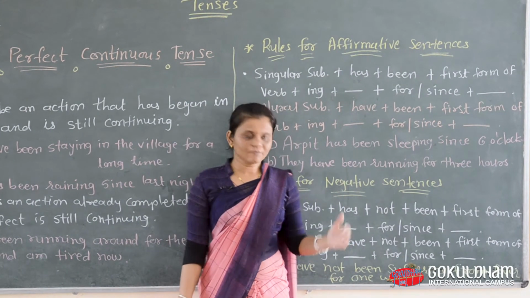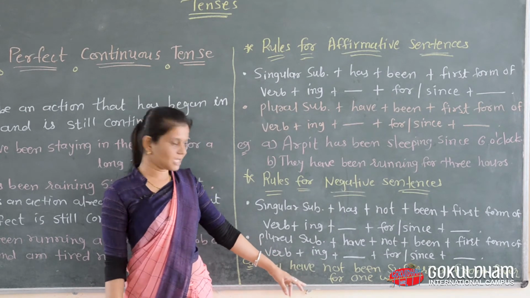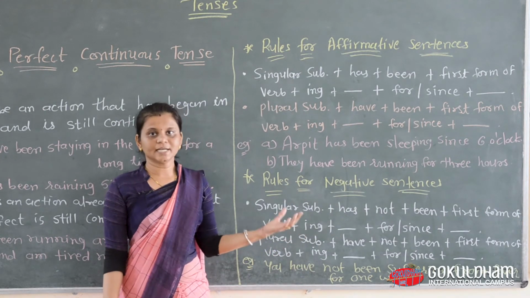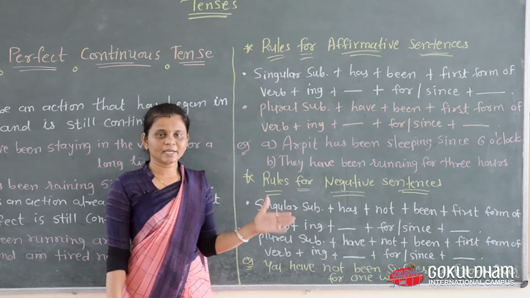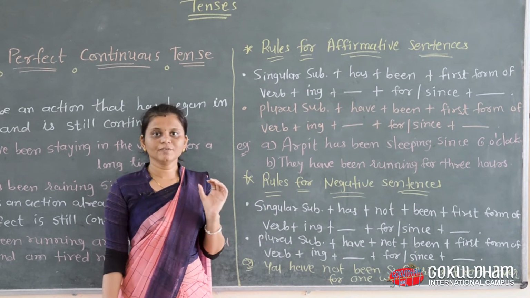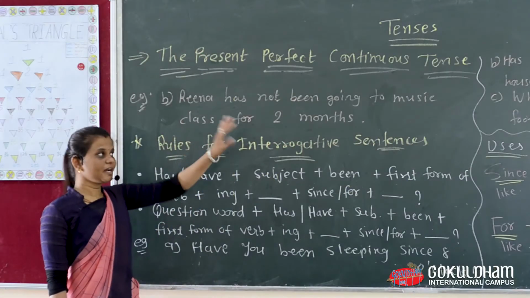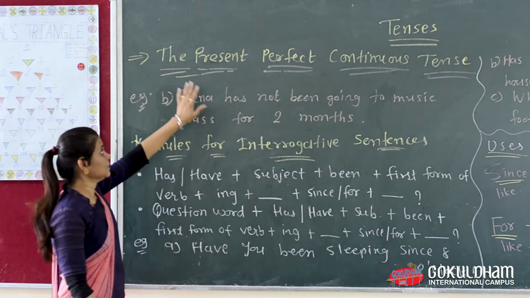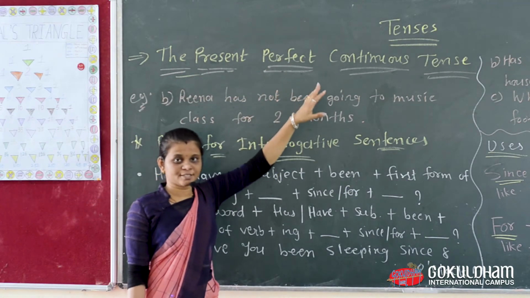So next time we will see another example. Then interrogative kinds of sentences also remain. And first, since and for, where we use these things, we go ahead with the same tense, the present perfect continuous tense.